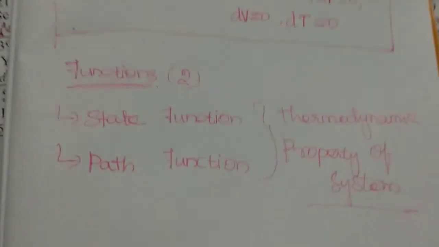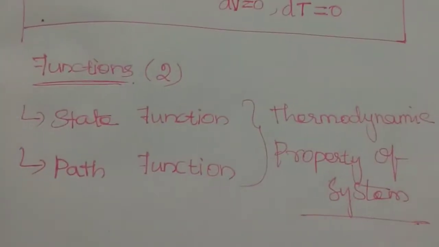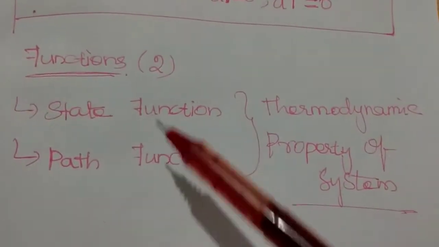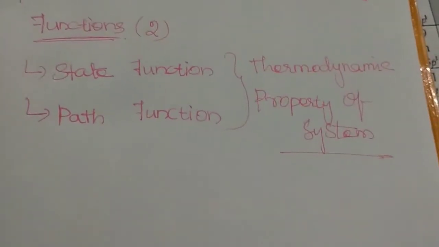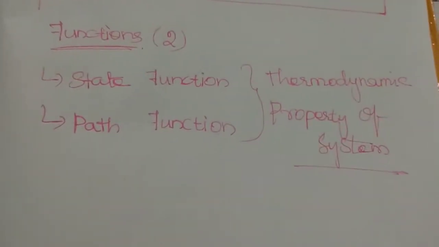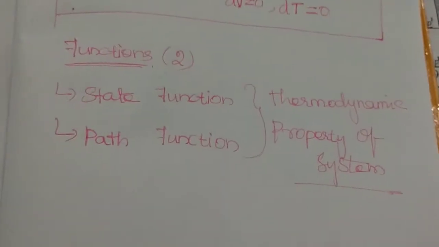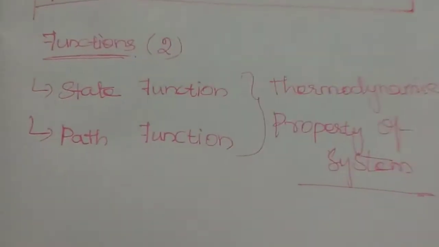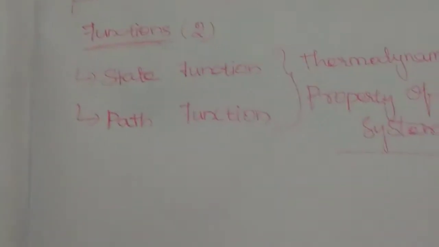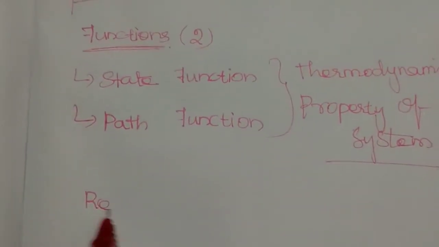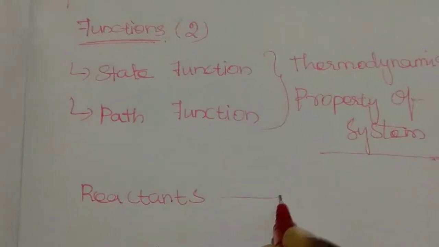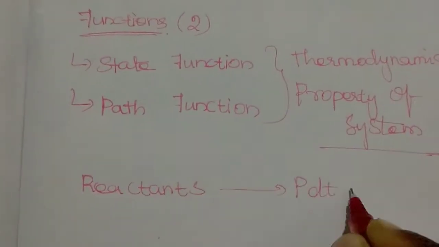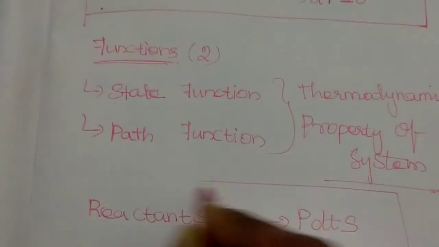But both are thermodynamic properties of a system. How does a path function differ from a state function? To understand this difference, we can take one reaction, where reactants react to produce products.